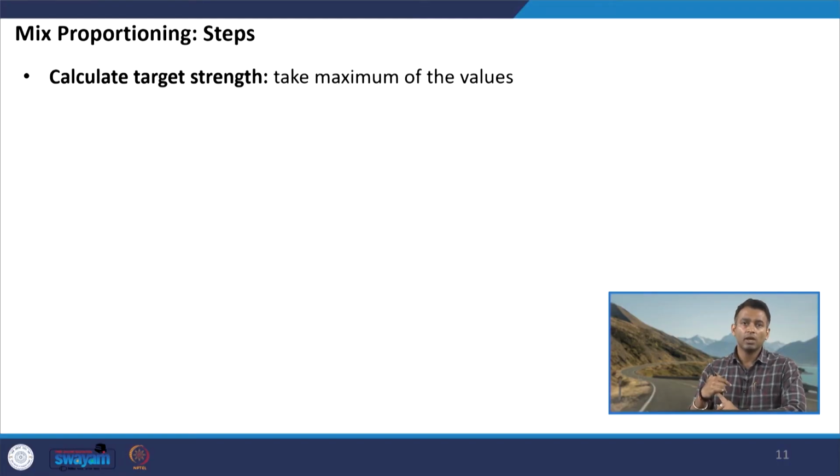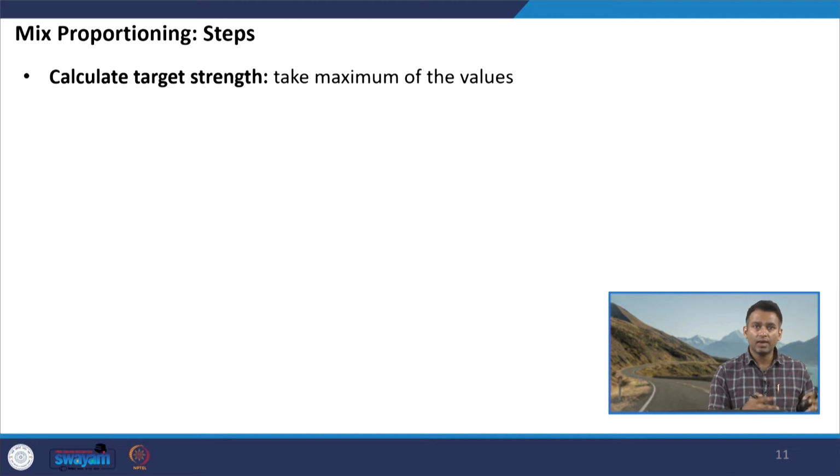So, let us look at the steps now. As per IRC 44, there are 2 options corresponding to which the mix design can be done. Either we can do the mix design corresponding to the target compressive strength, or we can do the mix design corresponding to the target flexural strength. Usually when we see the concrete pavement design, the critical failure mode of concrete is corresponding to the flexural stresses.